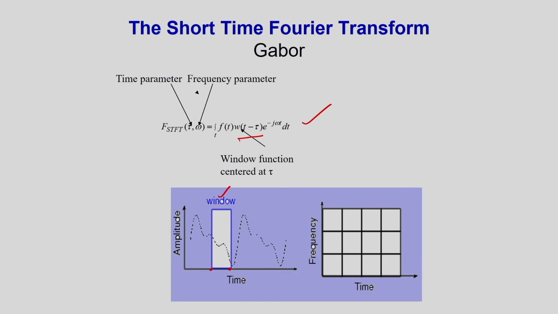So, corresponding to this time interval, what frequency components are present in the signal, that I want to see, and like this I can see the frequency components throughout the signal. This is the short time Fourier transformation, and this is also called the Gabor.